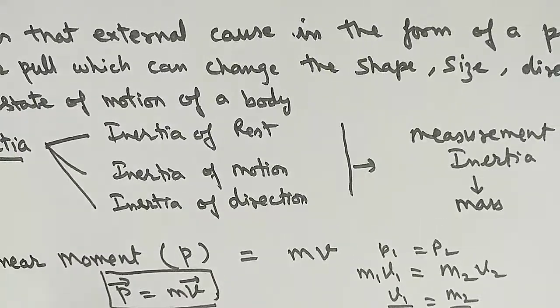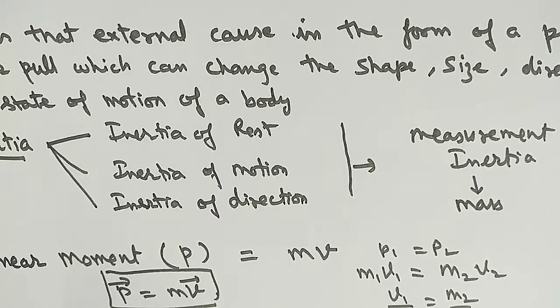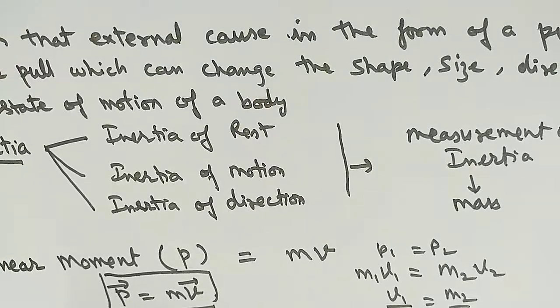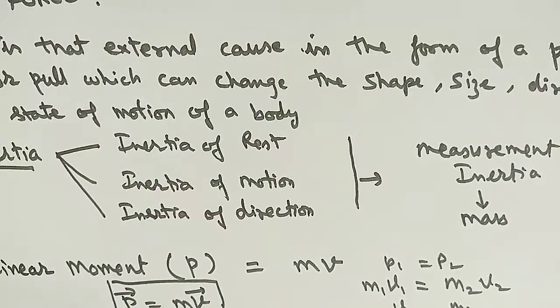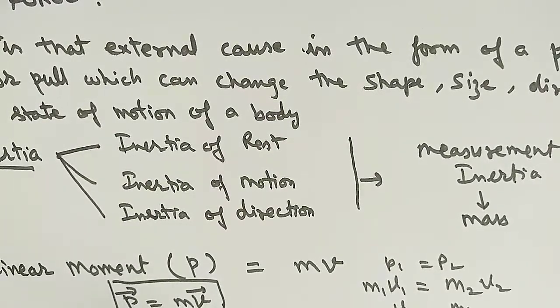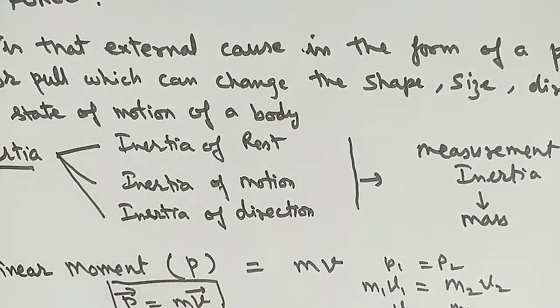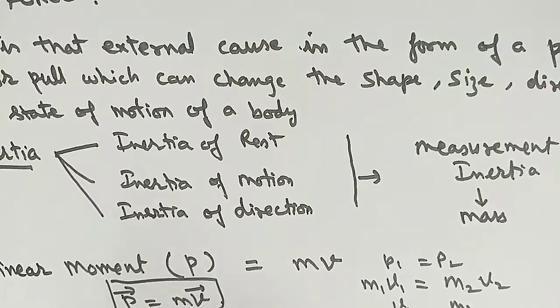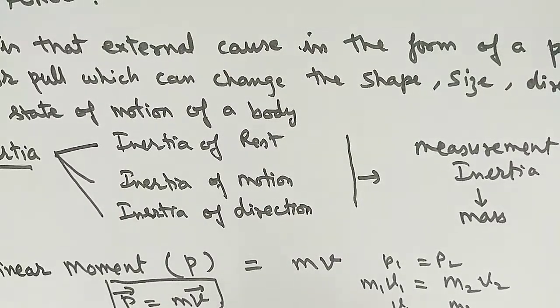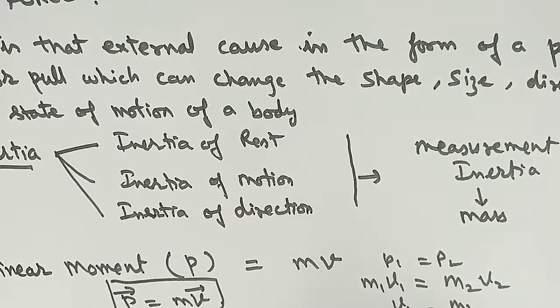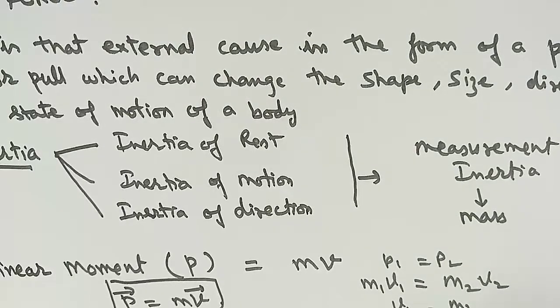Now on the basis of the inertia, we can state Newton's first law of motion. So students, Newton's first law, because Newton has given 3 laws. Okay, very basic laws of Newtonian physics. Newton's first law of motion is also known as Galileo's law of inertia.